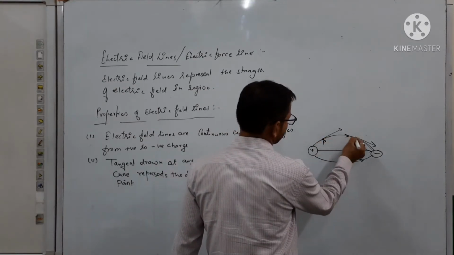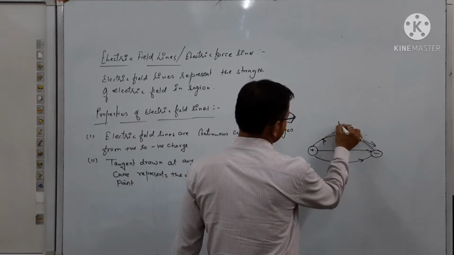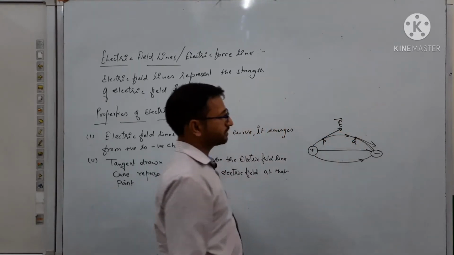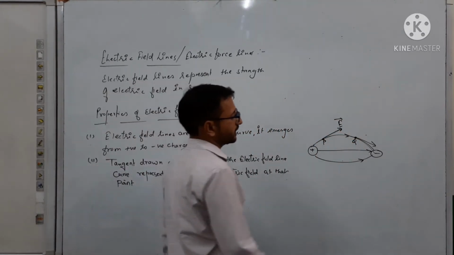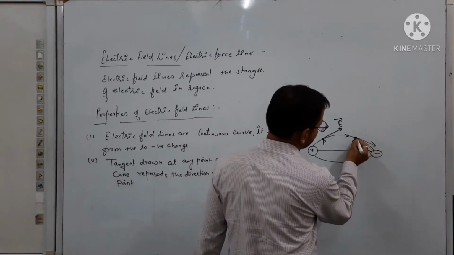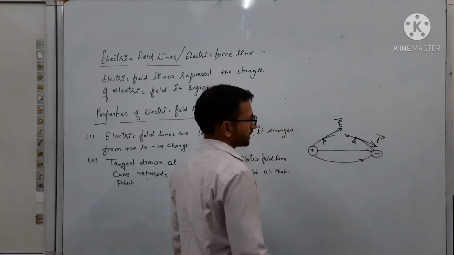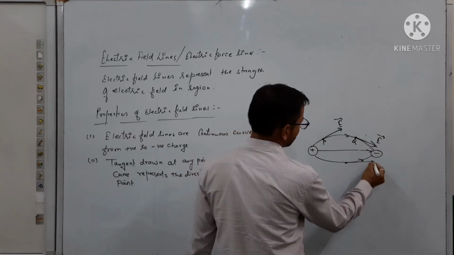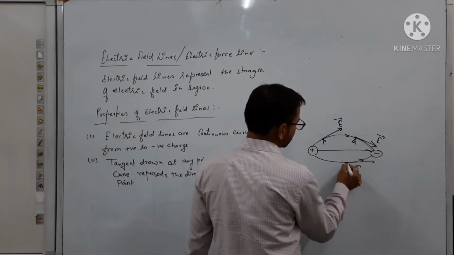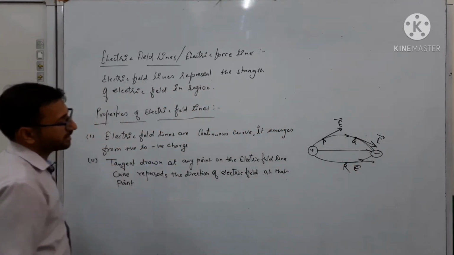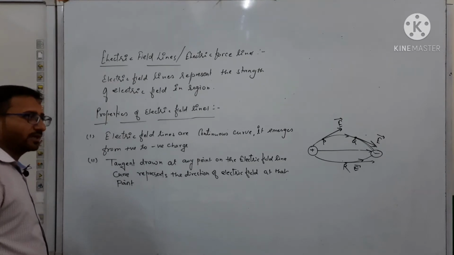Suppose this point is P, this point is Q, and here the direction of electric field E is from this to this direction, but at another point Q, the direction of electric field is different, which is along this. Similarly, here also along this. So we can see at different points you will get different directions of electric field.